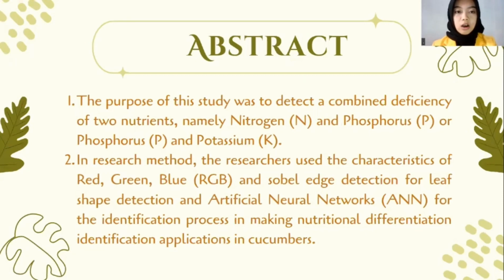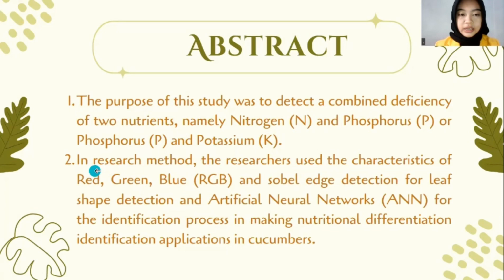There are 3 points. The first point, the purpose of this study was to detect combined deficiency of 2 nutrients, namely nitrogen and phosphor, or phosphor and potassium. In this section, it is called the research objective.